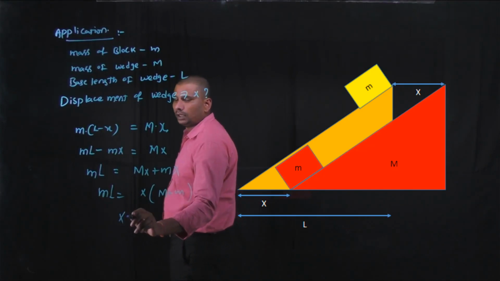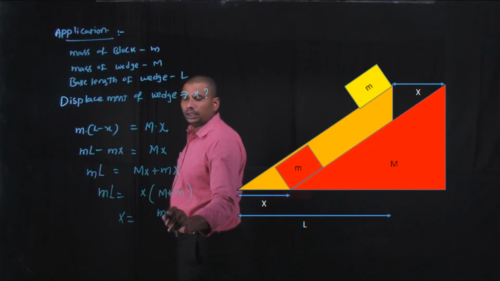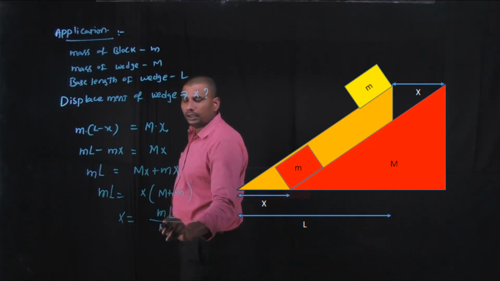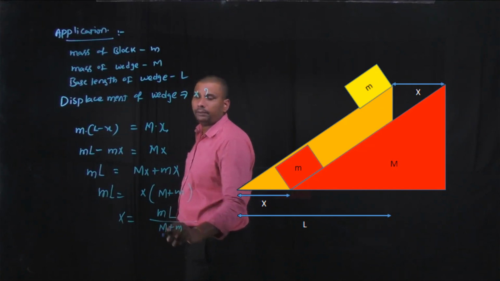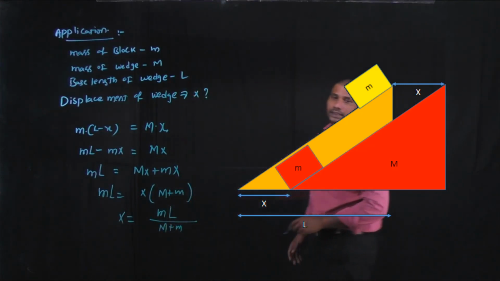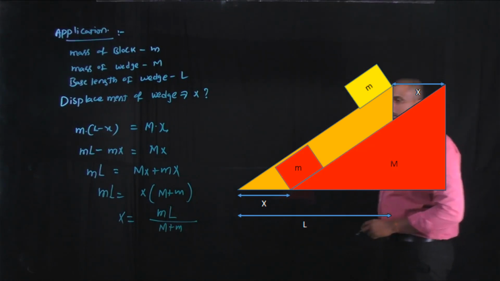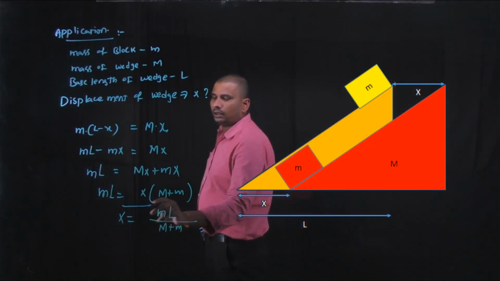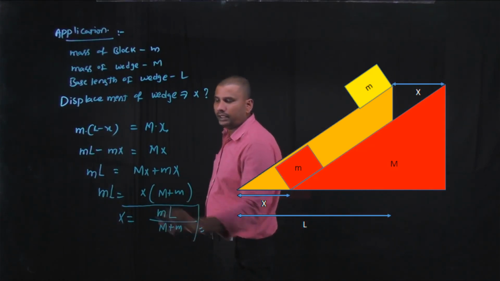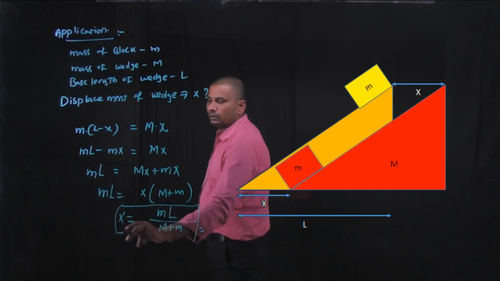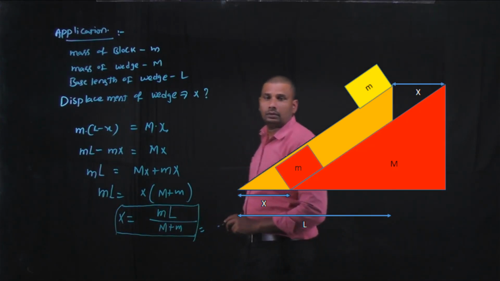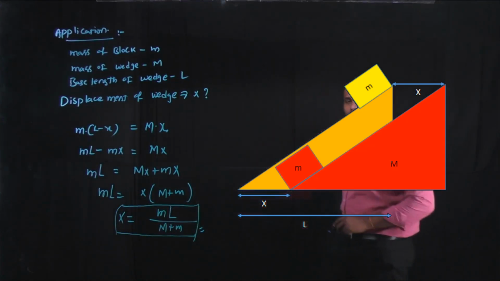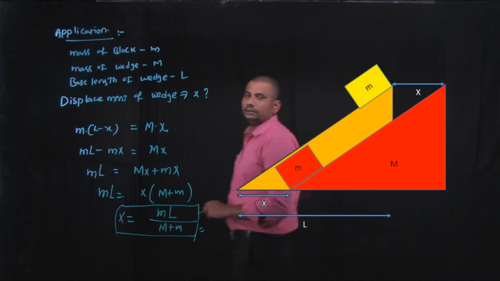From this we can solve that x equals mL by (M plus m), where capital M is the mass of the wedge and small m is the mass of the block. This is the expression for displacement travelled by the wedge due to motion of the block on the smooth surface of the wedge.